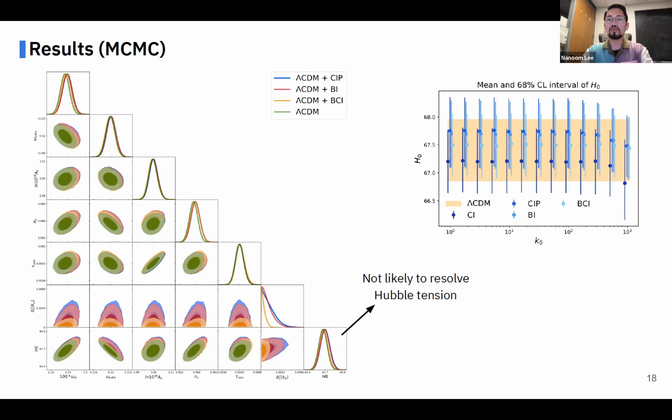This is because with small-scale baryon perturbations, the recombination will be accelerated, which results in a smaller sound horizon at recombination. But since the location of CMB peaks is well measured already, we need a larger Hubble constant to fit CMB data. But here we see no chance of resolving the Hubble tension using small-scale baryon perturbations of isocurvature perturbations. And the second plot shows that any k-mode with any isocurvature initial conditions we consider here cannot resolve the Hubble tension.